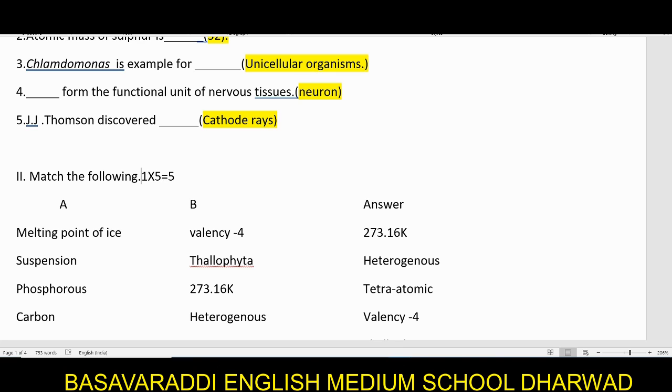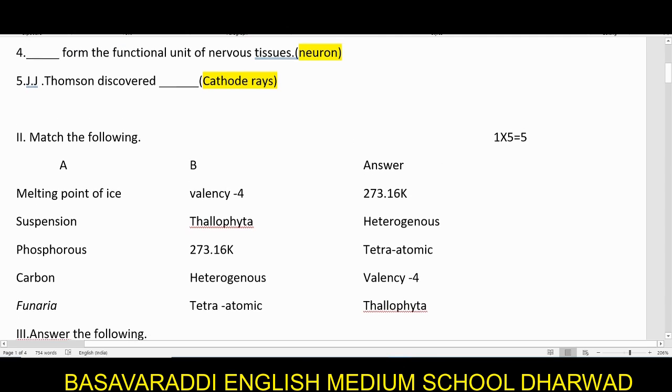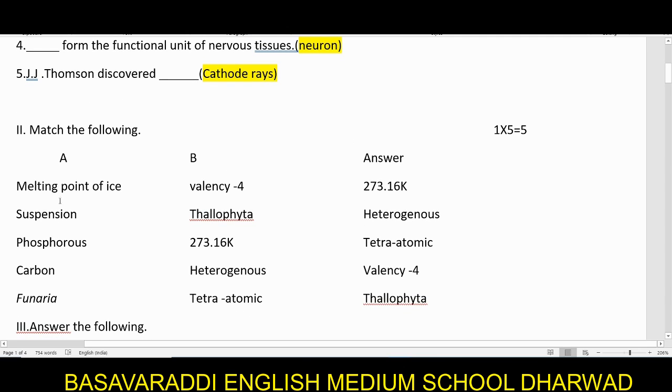Not fill in the blanks, they are match the following. In case of match the following also, we have each question carrying 1 mark. So you'll be having here 5 of them. Now let's go with the first match the following. Melting point of ice is, so always remember the boiling point of your water is 100 degrees Celsius. But melting point of ice is